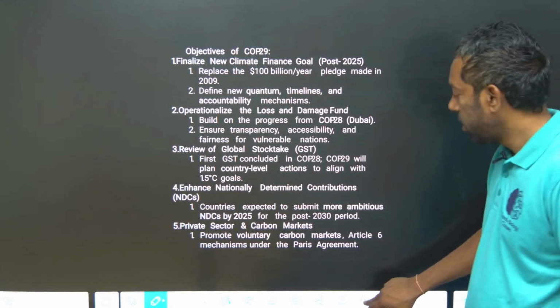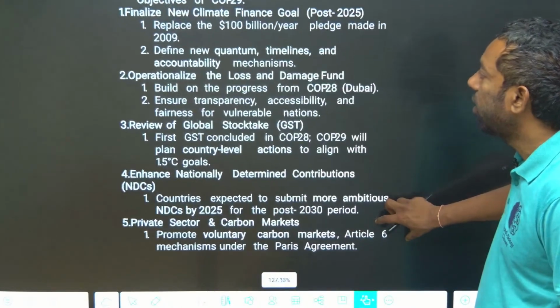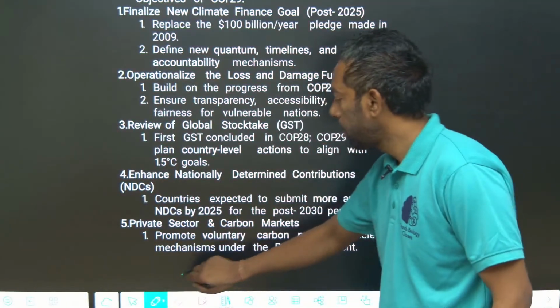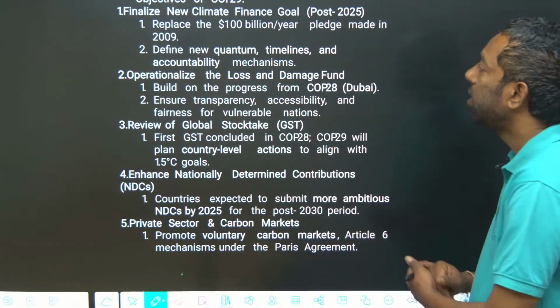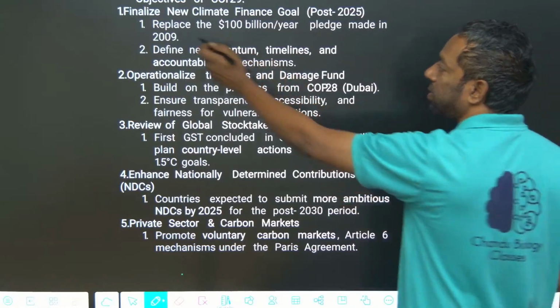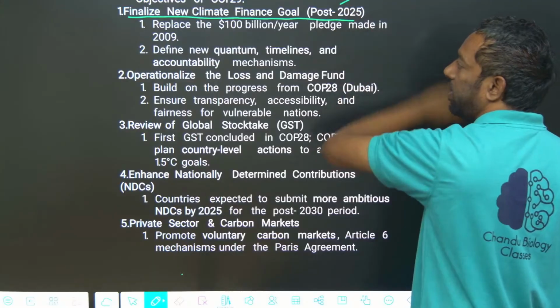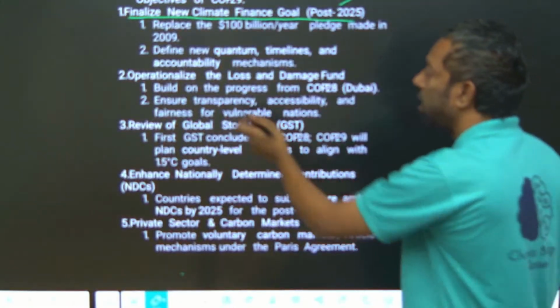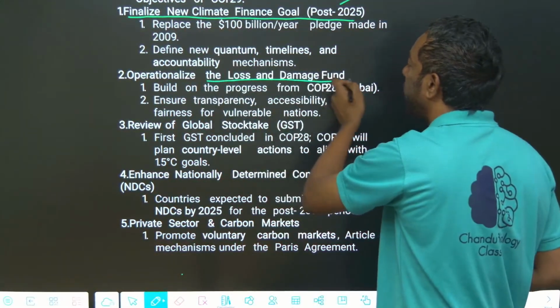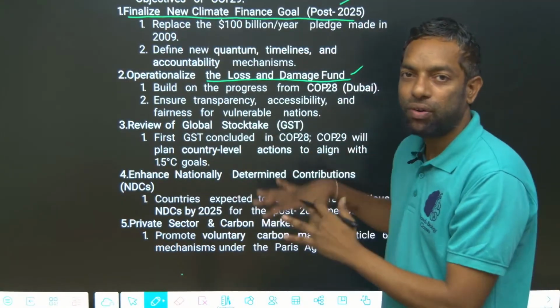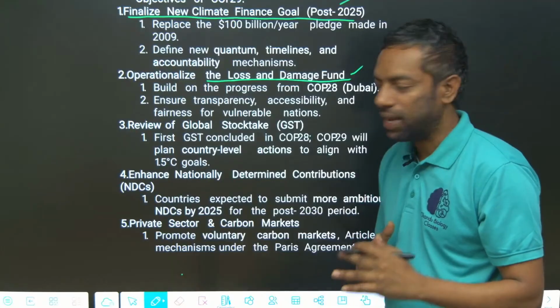Next, the objectives of COP29. What are the objectives? Finalize new climate finance, and operationalize the loss and damage fund. For the loss and damage fund, just look at the headlines for the exam point of view.